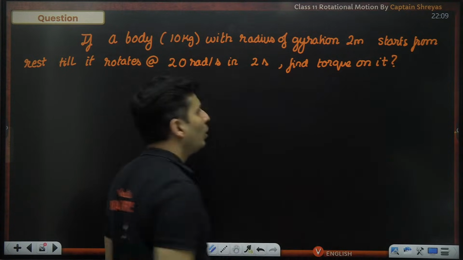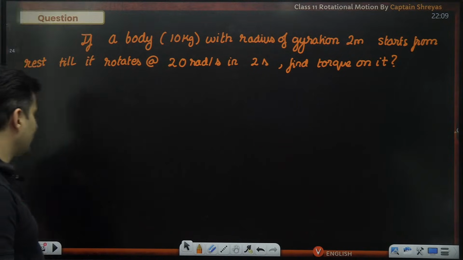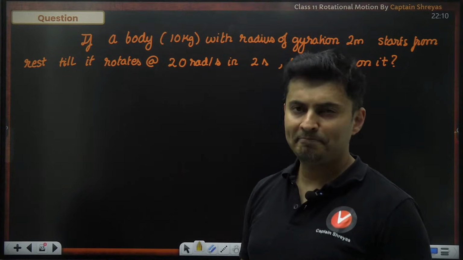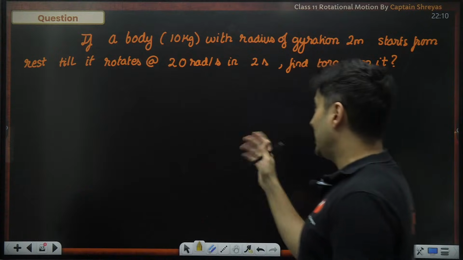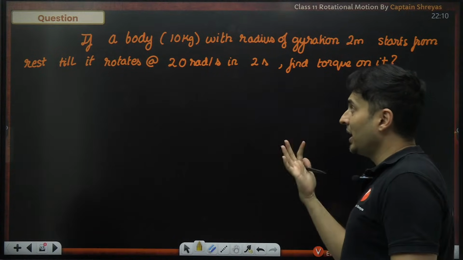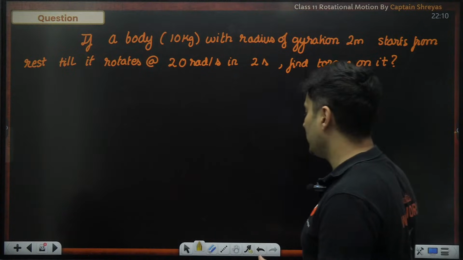Find the torque which is acting on it. That is the question. Let's try to figure this bit out. Now there is a body, 10 kg, radius of gyration, starts from rest, rotates till it reaches this speed. In 2 seconds, find the torque on it.